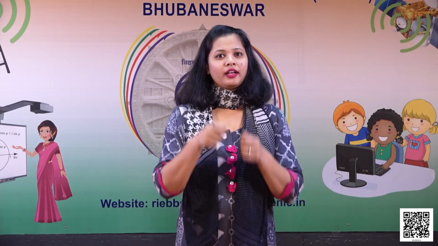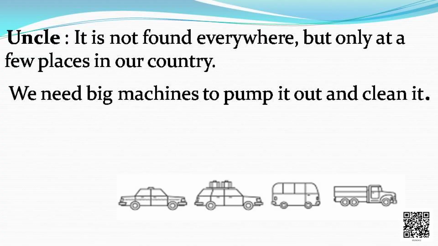Now the uncle came with a reply. Uncle said, "It is not found everywhere, but only at a few places in a country. We need big machines to pump it out and clean it."